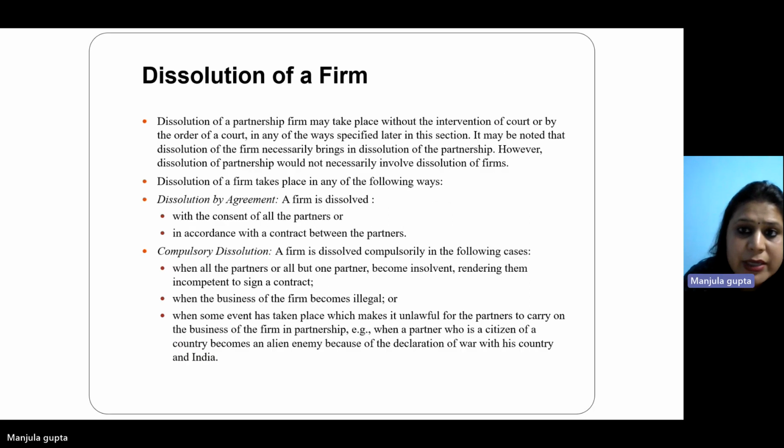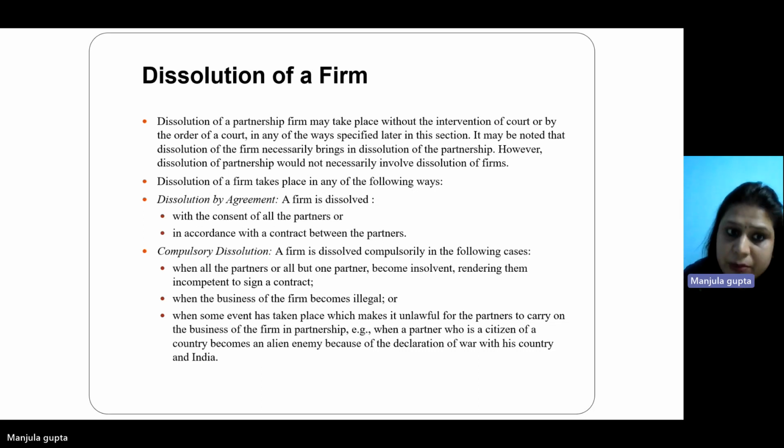Now I'll be telling you about the dissolution of a firm. There is a difference between dissolution of partnership and dissolution of firm. Dissolution of a partnership firm may take place without the intervention of court or by the order of a court in any of the ways specified later. Dissolution of a firm necessarily brings in dissolution of partnership. However, dissolution of partnership would not necessarily involve dissolution of the firm.